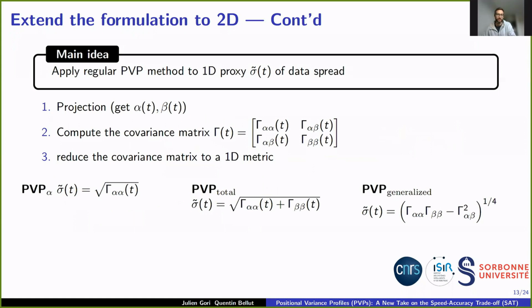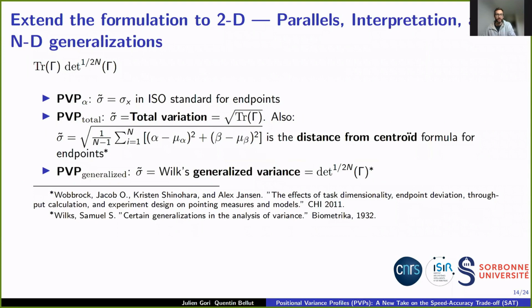PVP alpha, where we select the variance relative to the principal direction of movement, PVP total, which sums contribution from both directions, but no cross terms, and PVP generalized, which takes all terms into account. For PVP alpha, the idea is to consider only deviations in the principal direction of the target, and this is the ISO recommendation for Fitts law for the endpoint case.